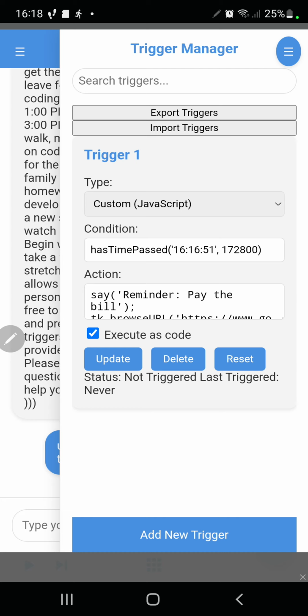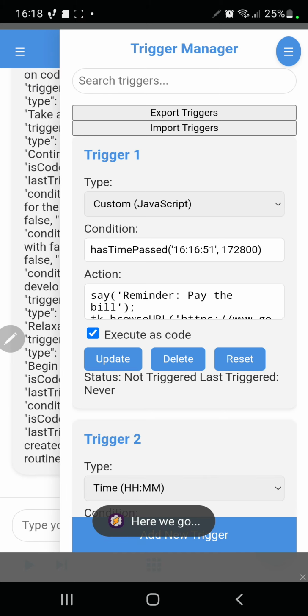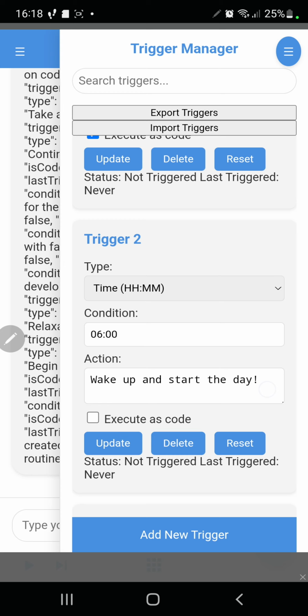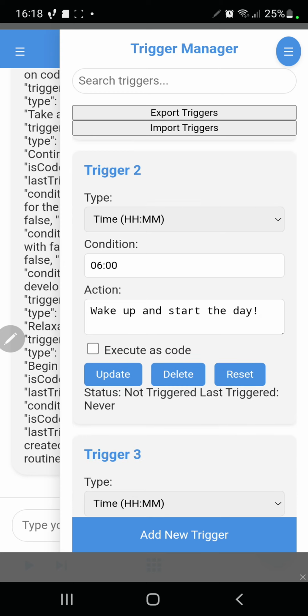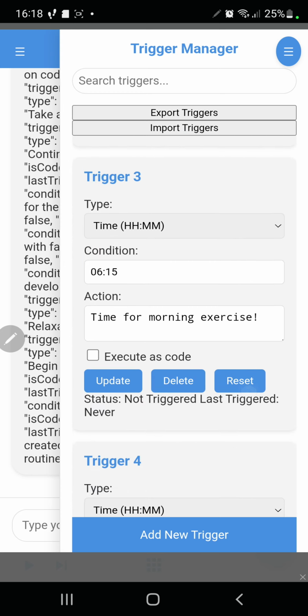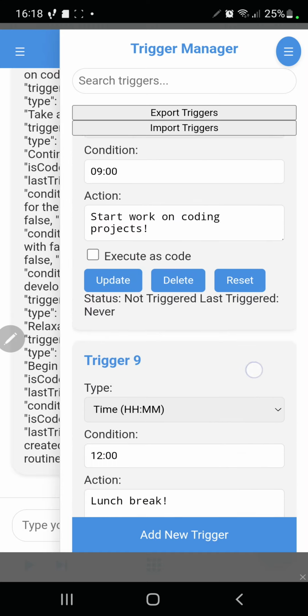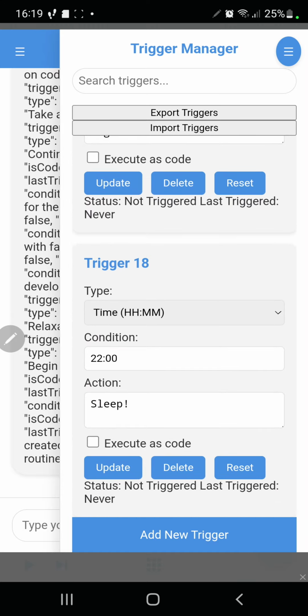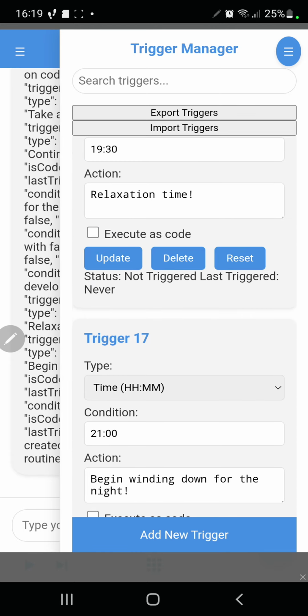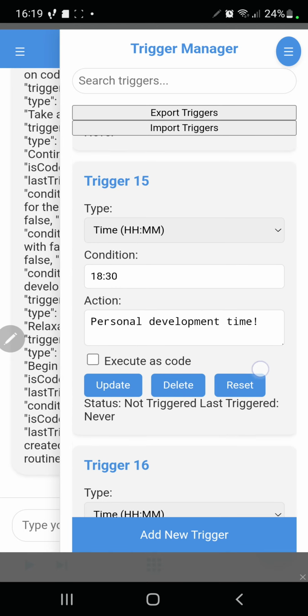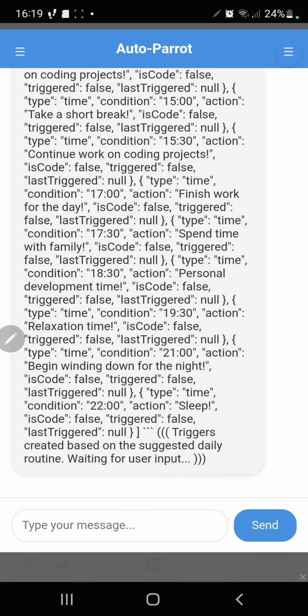Well, it's already created the routine, so now it's going to create the events. In this case, those events are going to be time, so specific times of the day. As we can see, it's done that. So at 6 it will say wake up, time to start the day, 6:15 time for exercise, etc. And what you see is that it's actually filled up my whole day with a full routine, and that is great.